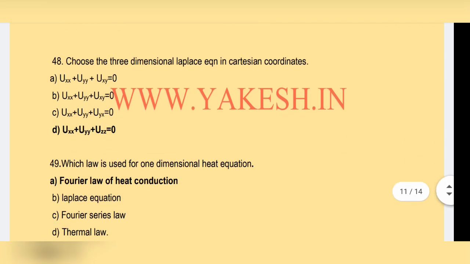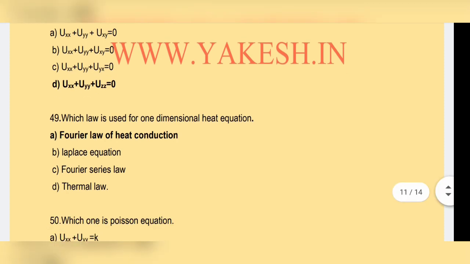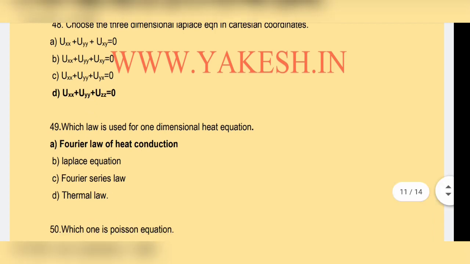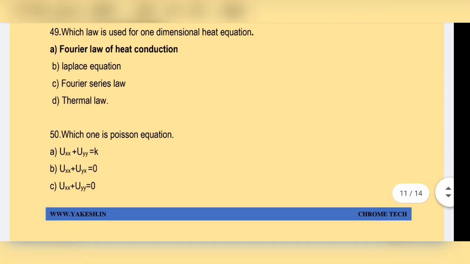Next question. Choose the three-dimensional Laplace equation in Cartesian coordinates. Option D is the correct answer. uxx plus uyy plus uzz equal to 0 is the correct answer. Which law is used for the one-dimensional heat equation? Fourier law of conduction. Option A is the correct answer.